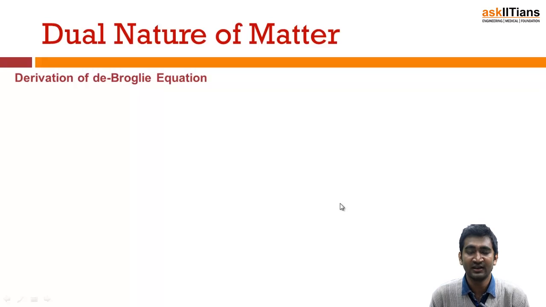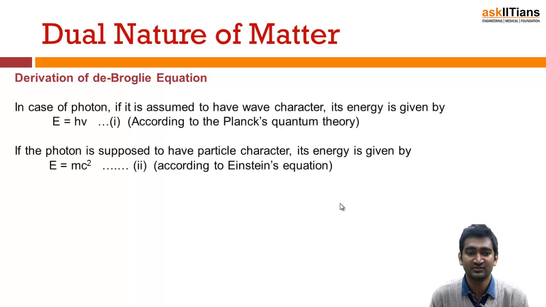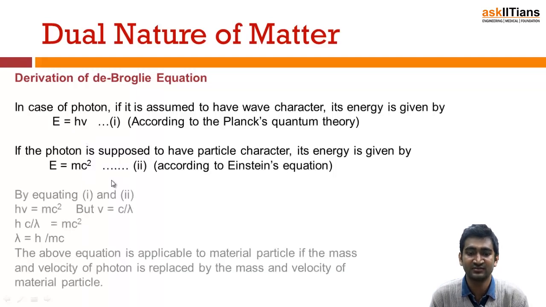So de Broglie related the equations. First of all, this is Planck's quantum theory, E equals h nu, and then E equals mc squared according to Einstein.